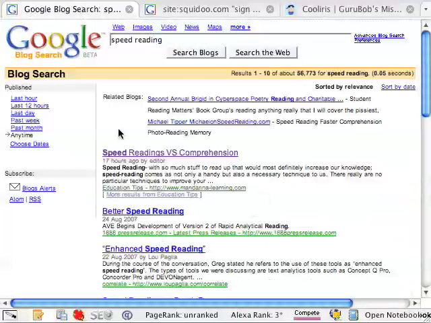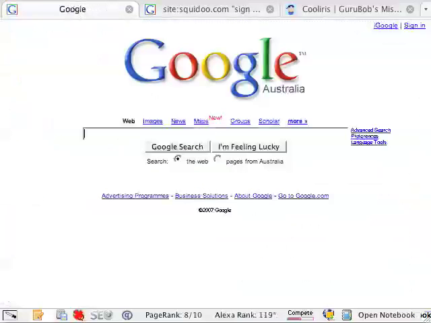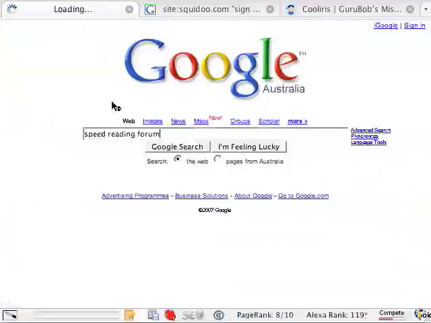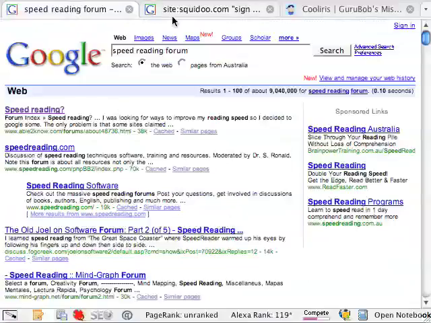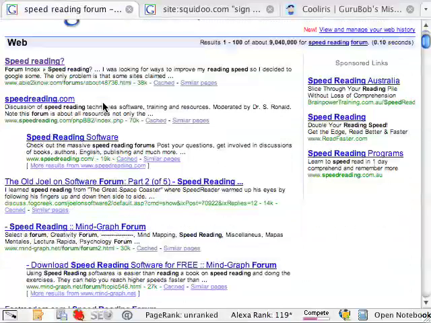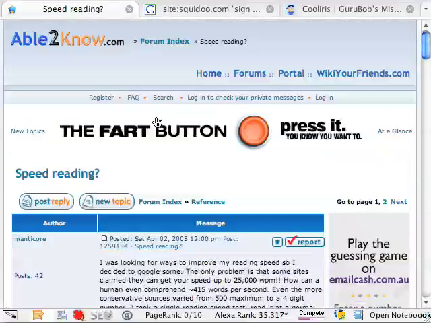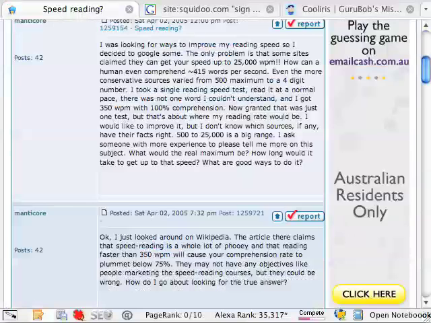Now, forums are a little bit more challenging, but generally what I do is search in Google for the niche phrase and add the keyword phrase "forum" on the end, and then hopefully Google will identify forums that are relevant to this niche. Indeed, there seems to be a thread here on this forum. Yes, that's on the subject of speed reading, and maybe this is a forum where I can register and comment on this thread.